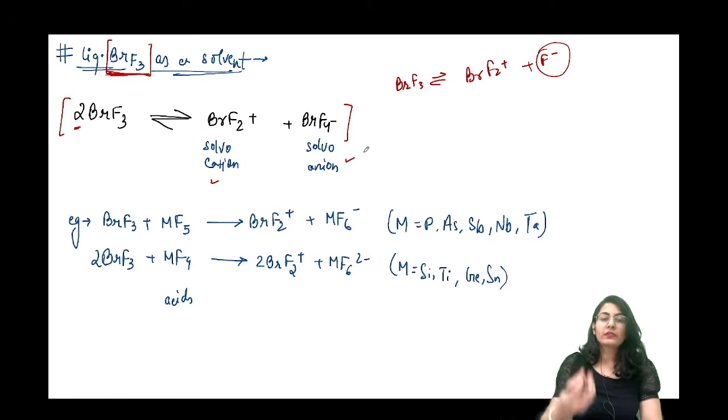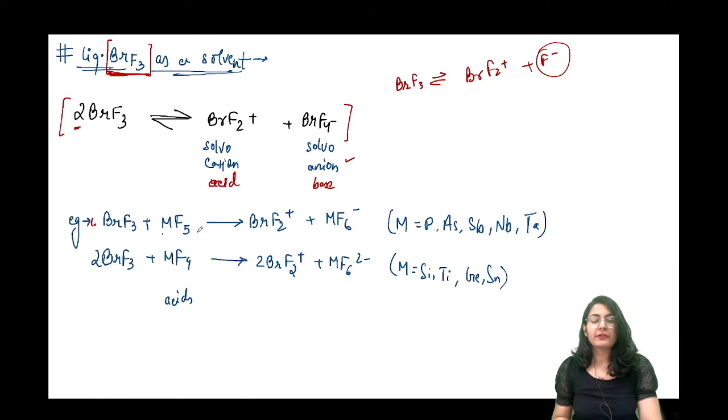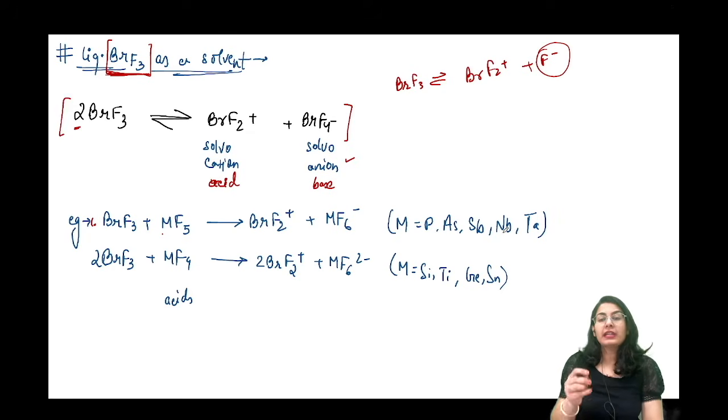Any molecule which furnishes the solvocation is going to be termed as the acid, or any molecule which furnishes the solvoanion is going to be the base. Very simple. आगे चलते एग्जाम्पल देखते हैं. First of all, BrF3 reacting with MF5. Now in this M I have some metals. Those are going to be phosphorus, arsenic, antimony, niobium, tantalum and so on.